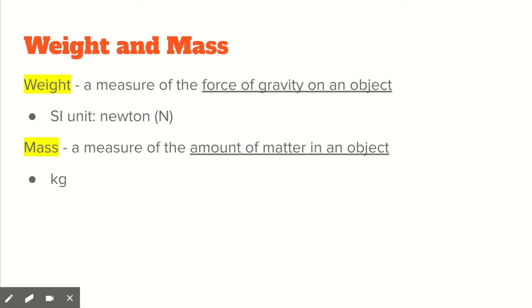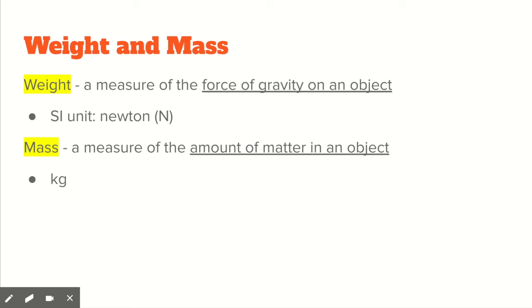Now let's talk about weight versus mass. So weight is a measure of the force of gravity on an object. Since weight is a measure of force, the SI unit of weight is a Newton, also written as a capital N. If you know the mass of an object in kilograms, you can calculate its weight on Earth using Newton's second law. We'll review that a little bit on the next slide.